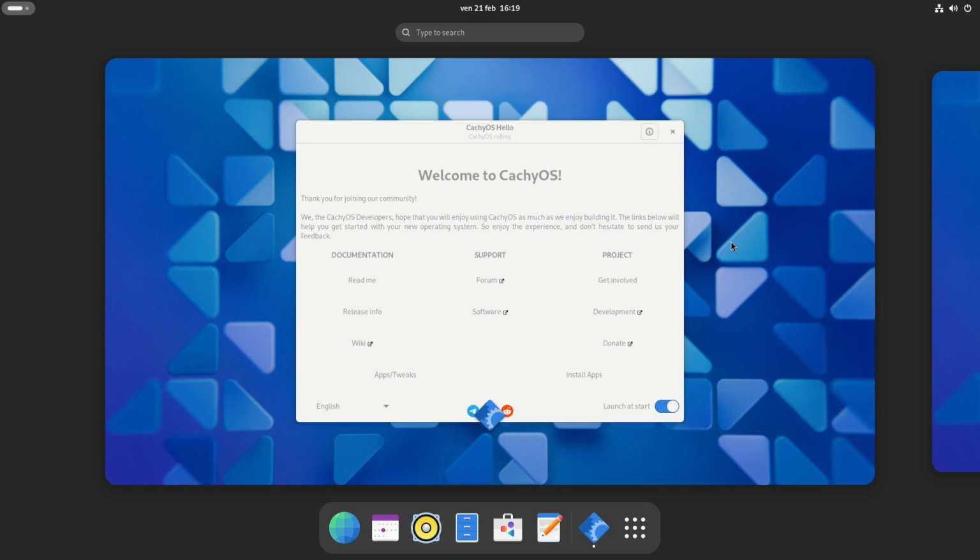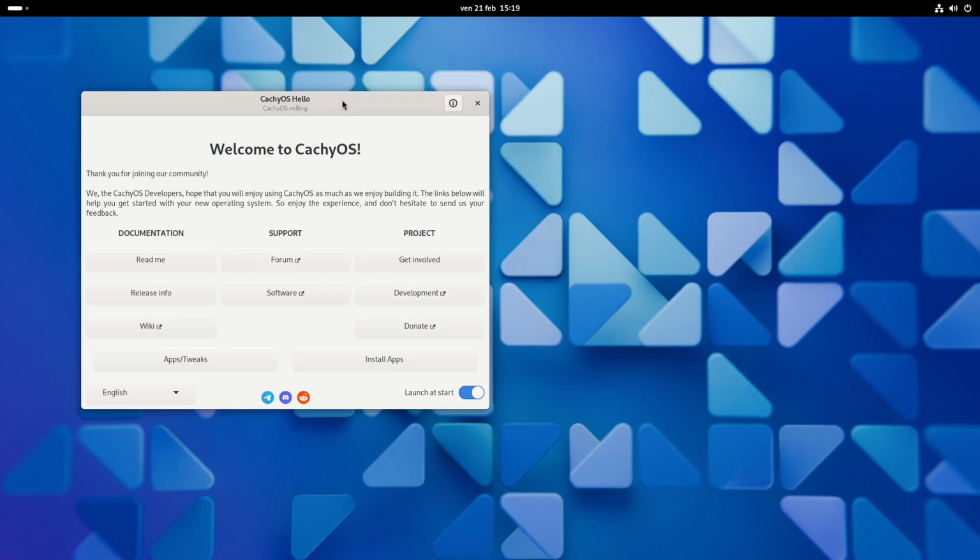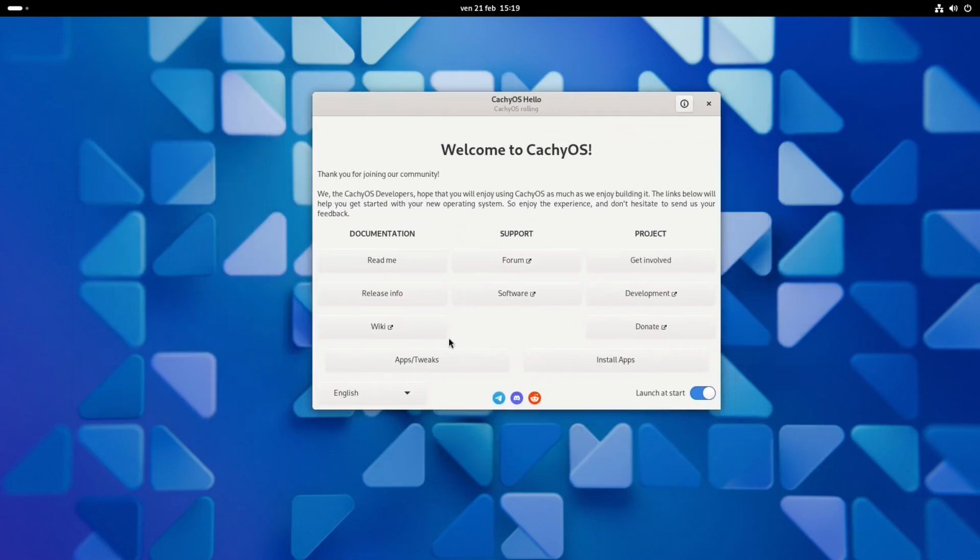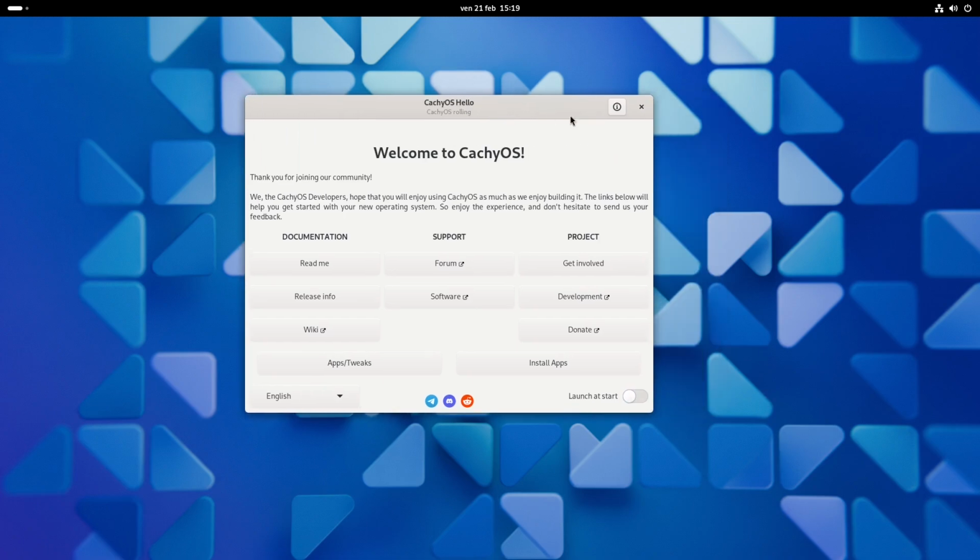It's going to be very easy, and this is going to be helpful to you to understand how Linux works better. So just follow my steps. Click on the desktop, and here you have this application that tells you a little bit about CachyOS. I'm going to disable launch at start because I already know what I need to do. As you can see here, we only have an X button to close the window. This is normal default GNOME behavior.